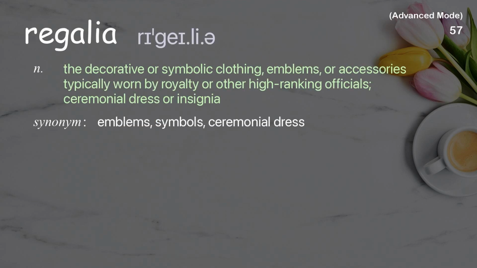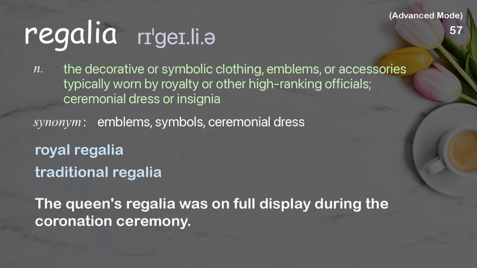Regalia. The decorative or symbolic clothing, emblems, or accessories typically worn by royalty or other high-ranking officials; ceremonial dress or insignia. Examples: Royal regalia. Traditional regalia. The Queen's regalia was on full display during the coronation ceremony.